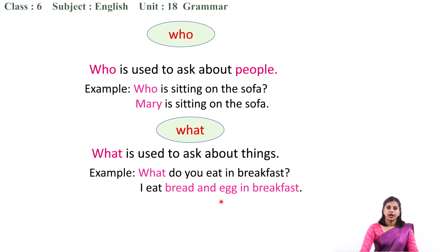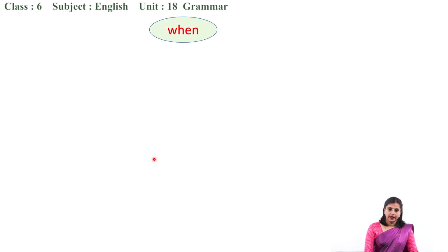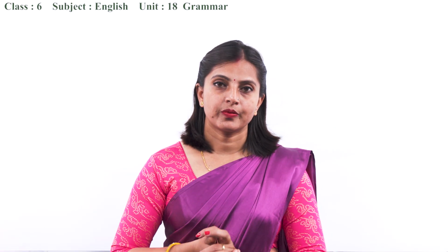I eat bread and egg in breakfast. The things I eat in breakfast are bread and egg. So what is the question word used? What. The next question word is when. When were you born? When do you go to school? When do you sleep? When do you clean your room?